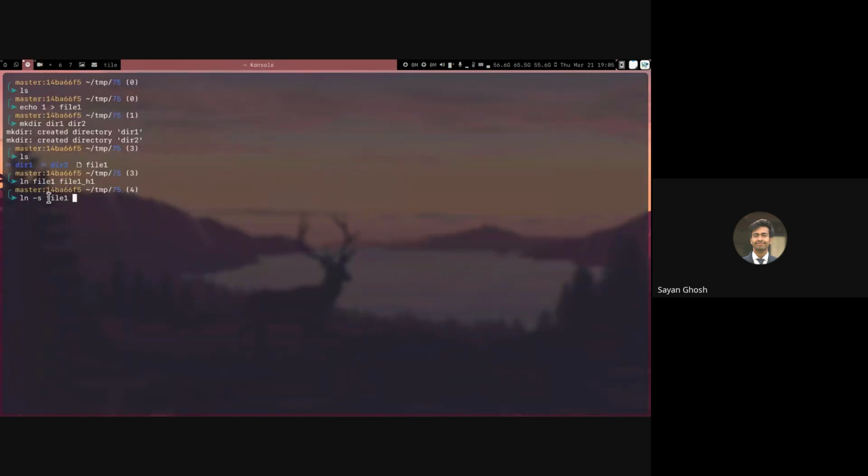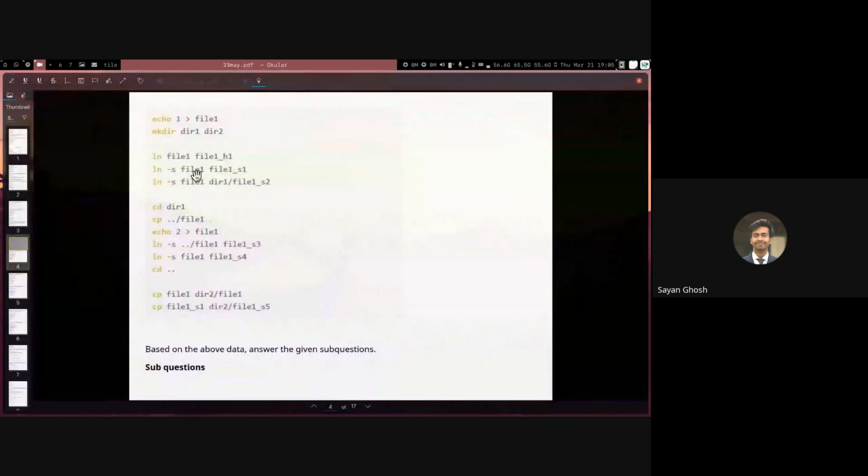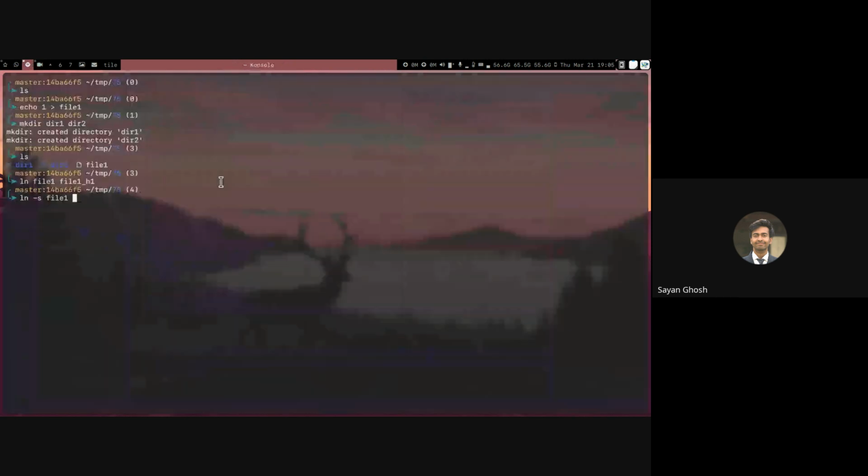This does not refer to a file called file1 in our current directory, but simply stores the path of file1 in this soft link. So if I do ln -s file1 file1_s1, this creates a soft link called file1_s1, and that soft link contains the relative path, which is file1.